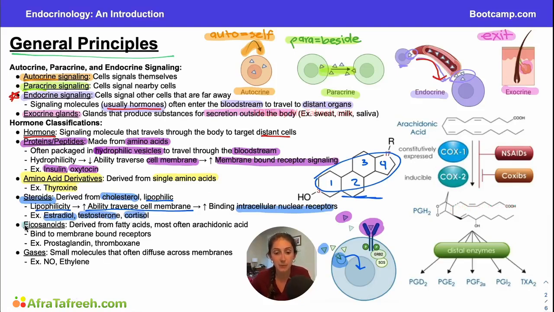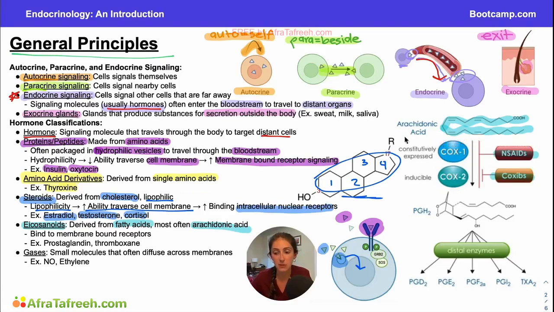Now, our next big group of hormones are our eicosanoids. And our eicosanoids are going to be derived from fatty acids, most often arachidonic acid. And you might be familiar with these if you remember back to this pathway that you probably learned about in hematology. We have arachidonic acid at the top, and this arachidonic acid is going to be converted by either COX-1 or COX-2 into different hormones. And then, of course, we have our NSAIDs or our COX inhibitors that are going to impact this pathway, but that's beyond the scope of this video.